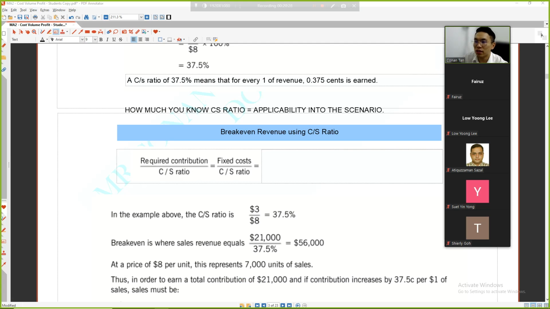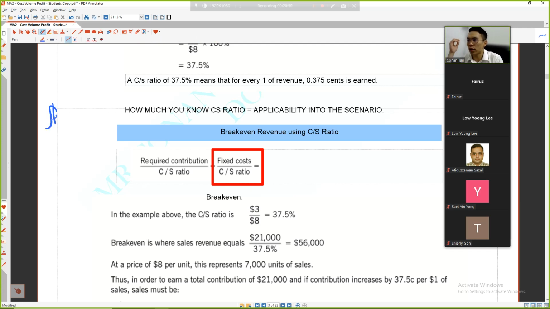You see this one first. This one means break even. Just now, see properly. Once you understand this, it is very good. Now see, step 1: fixed cost divided by contribution per unit.